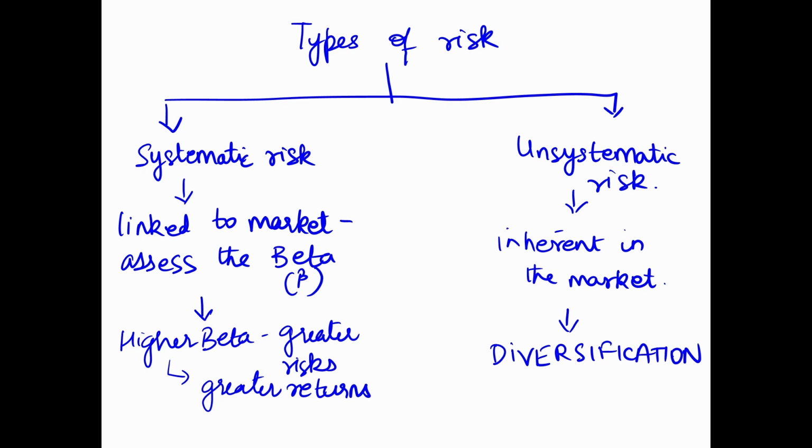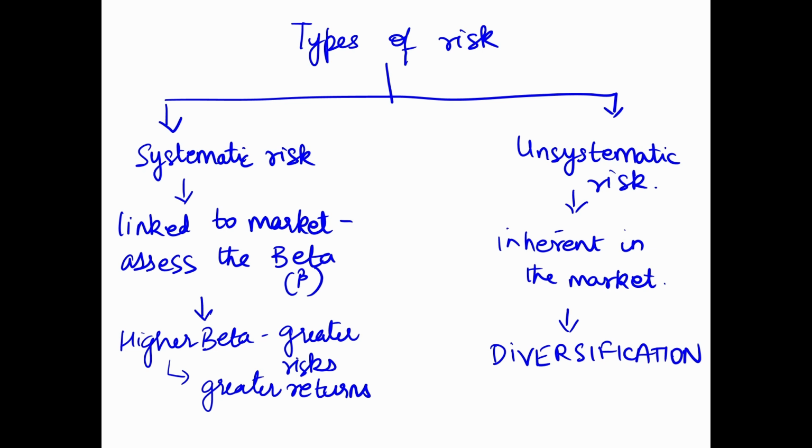In our example, the case where a change in the management had an impact on the price of the stock is a clear example of an unsystematic risk, which is peculiar and unique to that particular company only. Unsystematic risk is inherent risk which is involved in investing in any particular stock of any company. But the risk of each company's stock is unique. So that is called unsystematic risk.